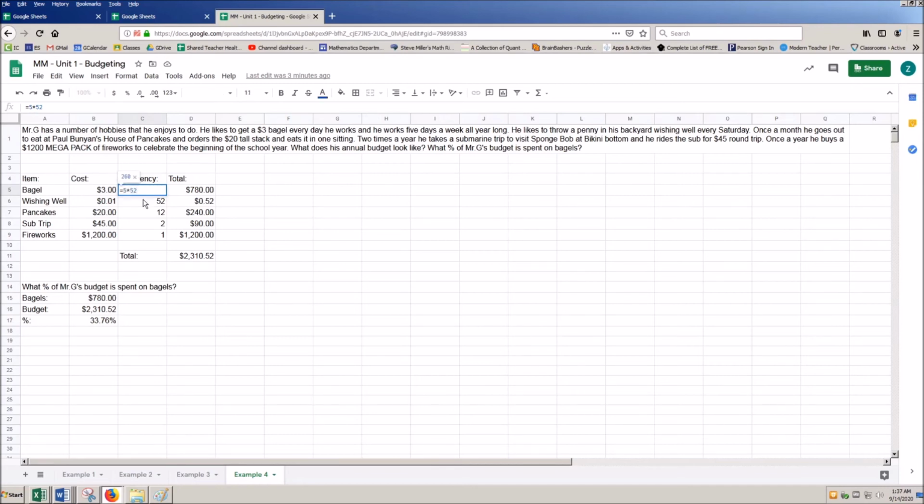For the next one here, we say, okay, well the wishing well is every week, so that's weekly, 52 times a year. Monthly pancakes means I'm going to have them 12 times a year. I take 2 sub trips, and I get 1 mega pack of fireworks, so once a year here. So those are all my frequencies. Now for the totals, I'm just taking the cost times the frequency, right? How much it was times the number of times I did it. And I have all these totals right here.